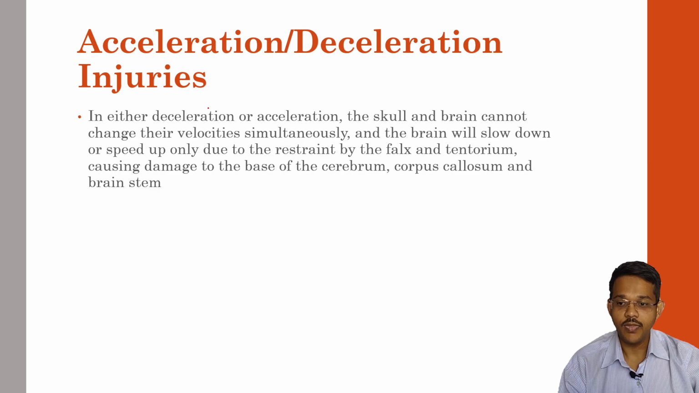In either deceleration or acceleration, the skull and brain cannot change their velocity simultaneously. Mainly because of inertial actions, the skull and brain cannot change the velocity together. Because the brain is inside the CSF, the skull moves in a different way than the brain. So sudden stoppage of the head may not cause sudden stoppage of the brain.